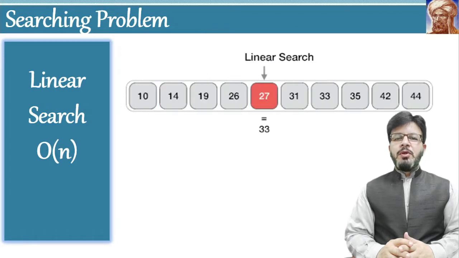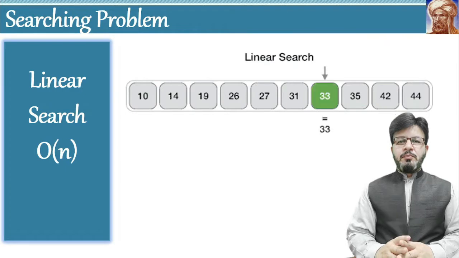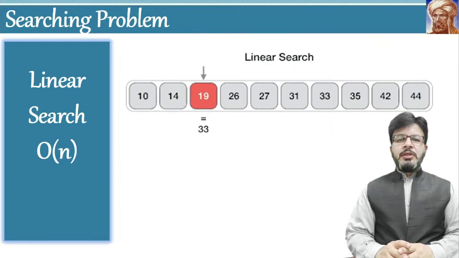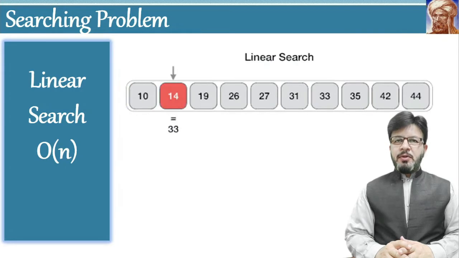Then we will move to the next slot of the list and so on, making comparisons with each and every element until we find the number. The problem is to search for the number 33 in the list, whether it exists in the list or not.